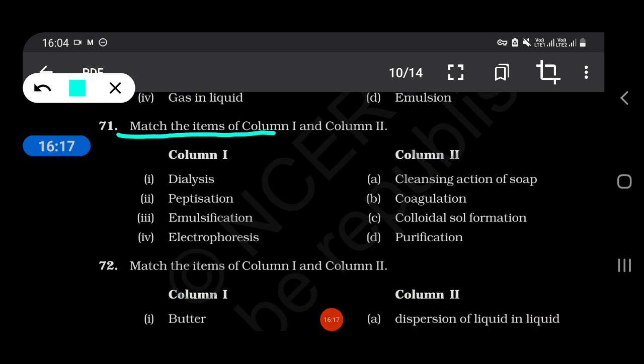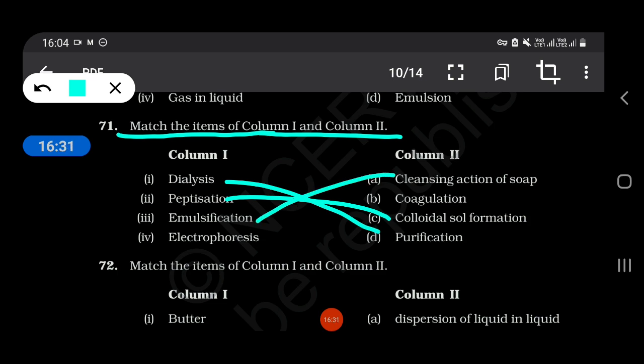Match the items of column 1 and column 2. Dialysis, purification. Peptization is colloidal sol formation, emulsification is cleansing action of soap, and electrophoresis is coagulation.